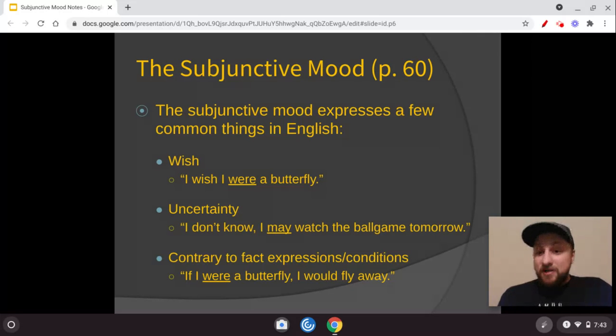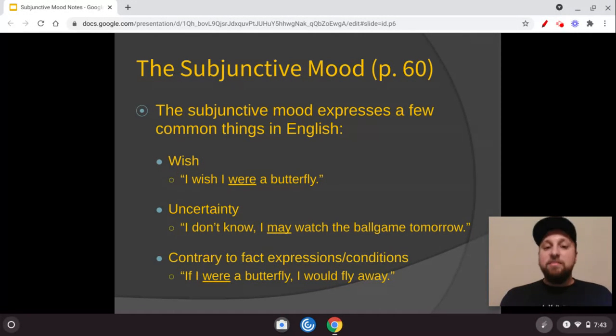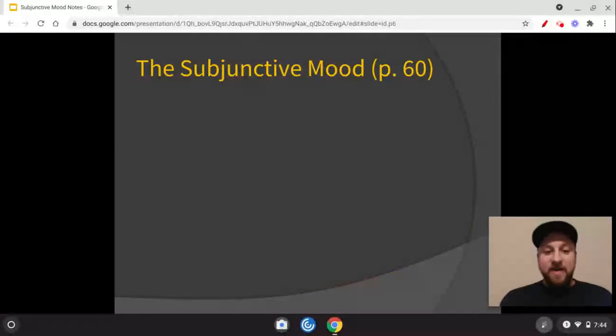Uncertainty: I may watch the ball game. You're uncertain, you don't know yet. It's like make-believe, if you will. And then contrary to fact, it isn't factual. It's under a certain condition or certain parameters that you would fly away if you were a butterfly. So in English, at least, the subjunctive mood expresses these make-believe things. These are things that may not be real or completely factual: wish, uncertainty, or contrary to fact.